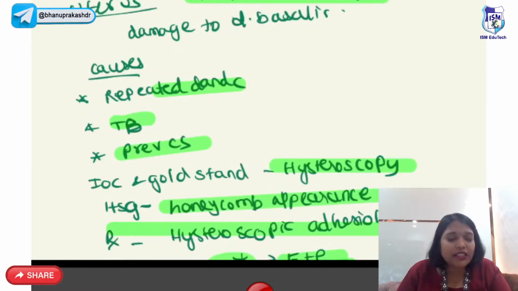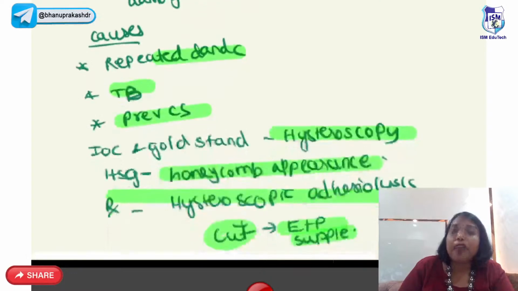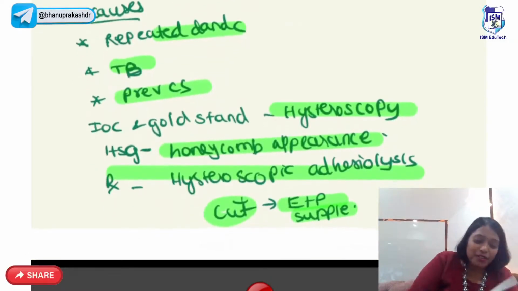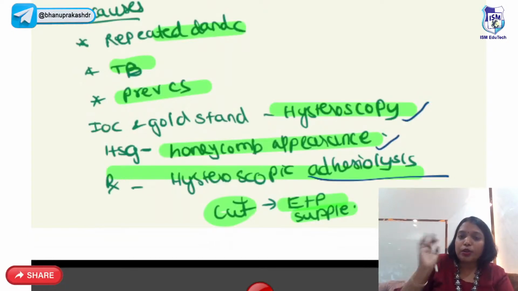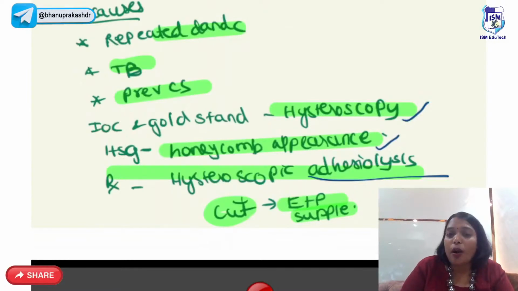But highest risk is when they have overzealous curettage, postpartum D&C. So investigation of choice and gold standard is hysteroscopy, and you can also do HSG, honeycomb appearance. Treatment is hysteroscopic adhesiolysis. Through hysteroscopy, you break all the adhesions. After you break all the adhesions, you have to insert a copper T so that it won't readhere, and you can give estrogen and progesterone supplementation.